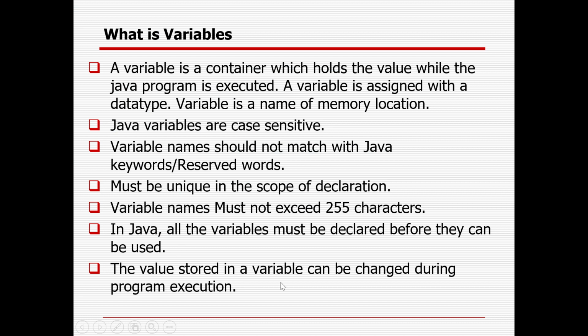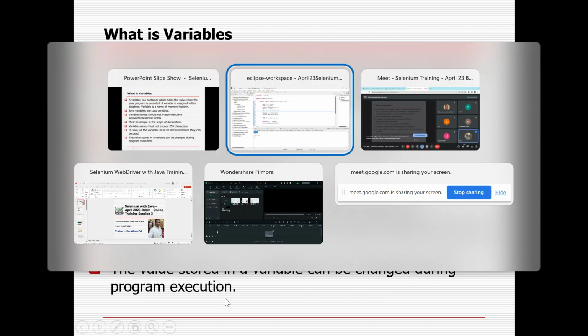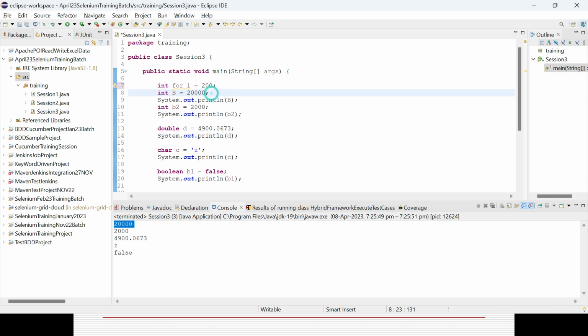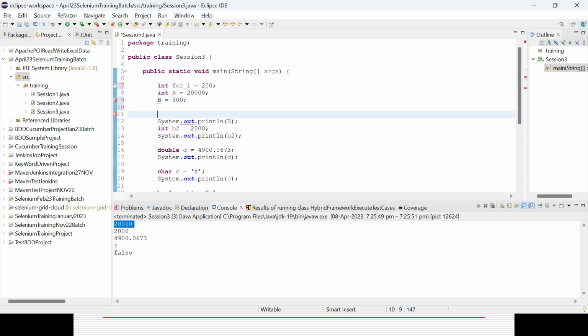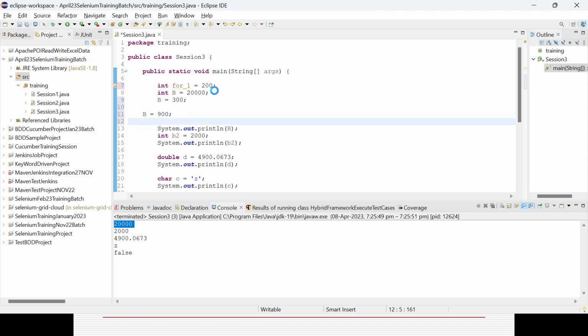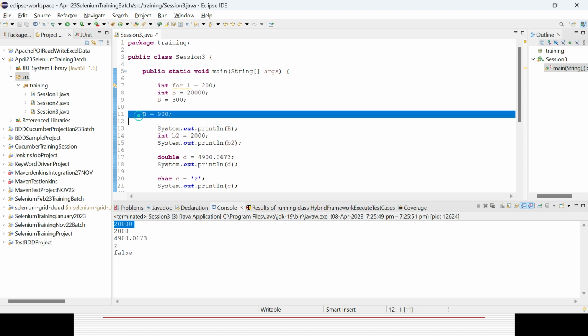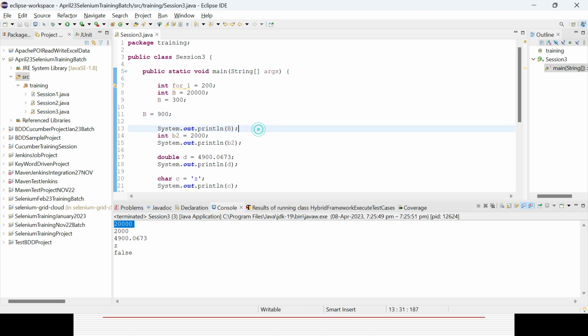The value stored in a variable can be changed during program execution. Suppose I have defined b here with value 20,000. So I can change the value of b. You only need to define the data type one time. I can change the value to 300. I can change the value of b again to 900. Now the question will be, what value will it take? It will take the latest value. It will print the value 900 here.